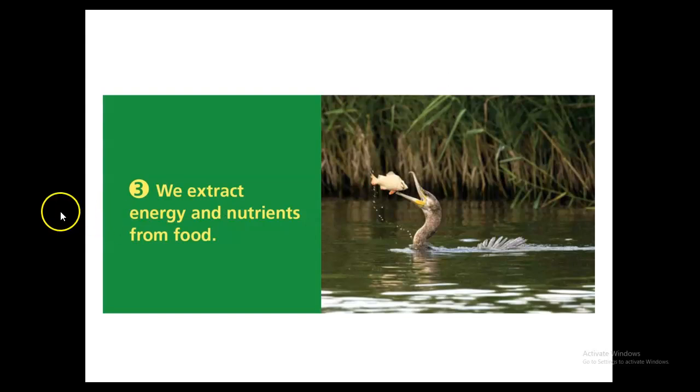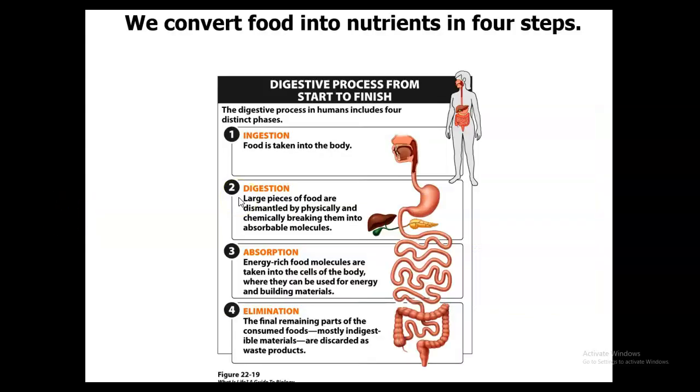So we're going to extract energy and nutrients from our food. And in order to do that, we have to be able to digest that food. So we're going to talk about how the digestive process goes through 4 steps. We have ingestion, where we take in the food. Digestion, where we break it up. Absorption, where we take in the materials that we broke up. And elimination, where we get rid of everything that we did not use.